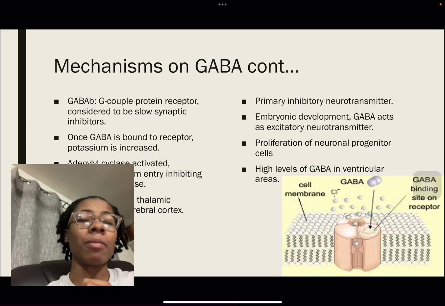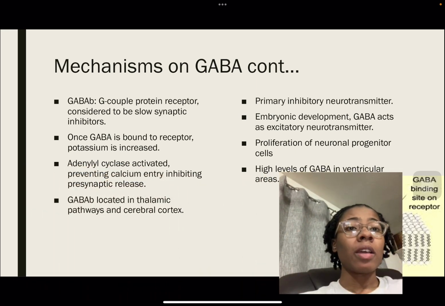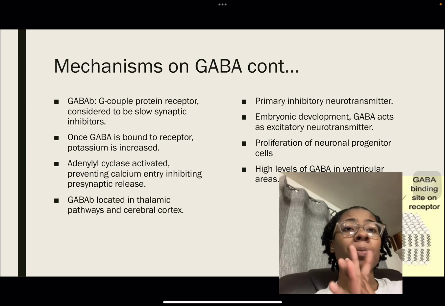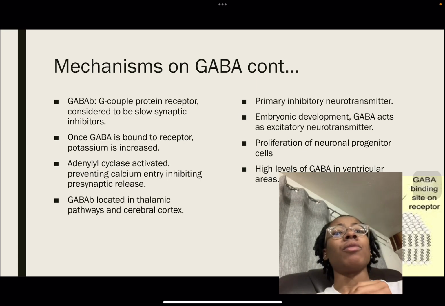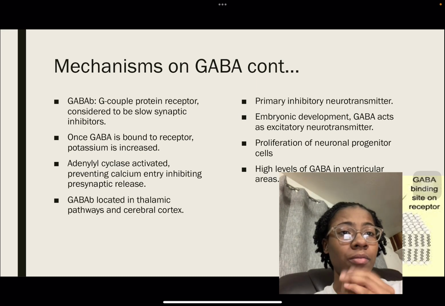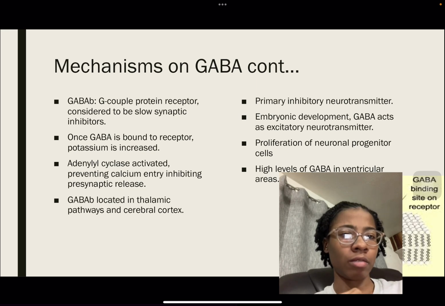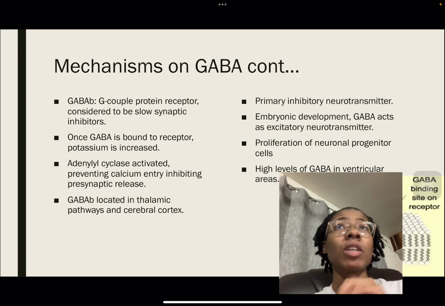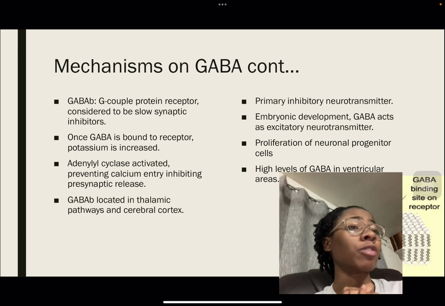The mechanisms of GABA continue. Now we move on to GABA B. GABA B is a G-protein coupled receptor, which is considered to be a slow synaptic inhibitor. Once GABA is bound to the receptor, potassium is increased within the membrane. Adenylyl cyclase is inhibited, which prevents calcium entry, inhibiting presynaptic release. GABA B is located in the thalamic pathways and cerebral cortex. It's a primary inhibitory transmitter.